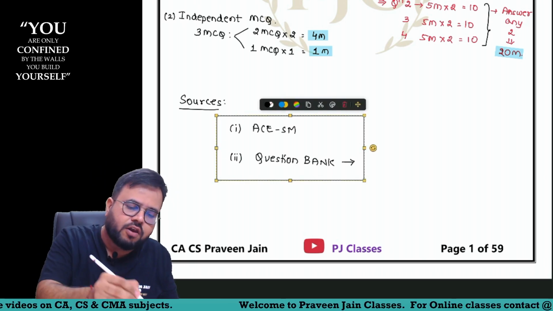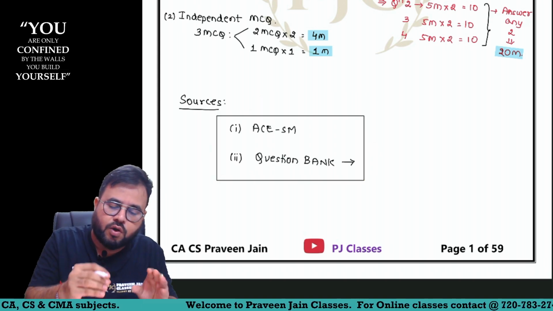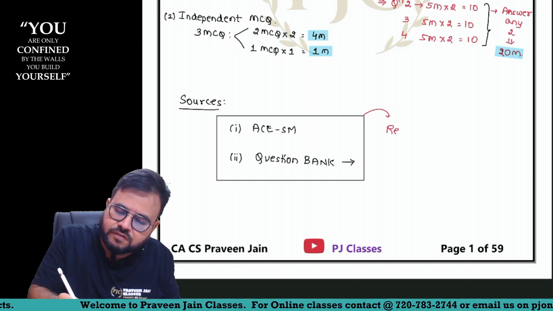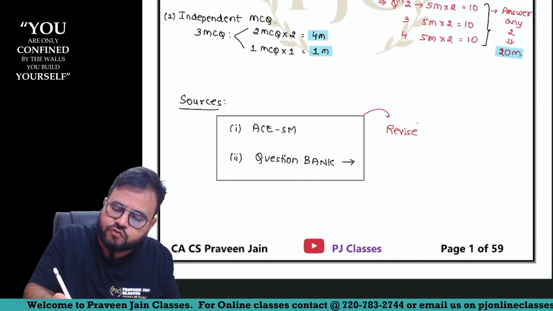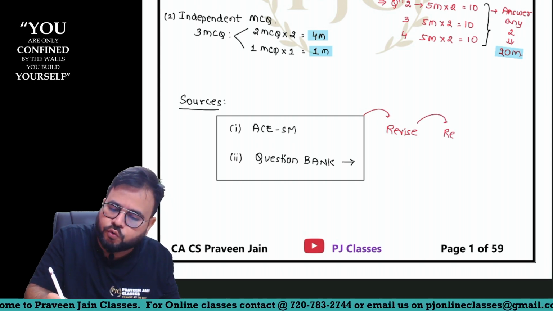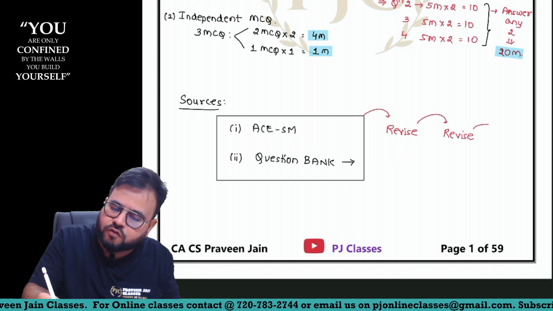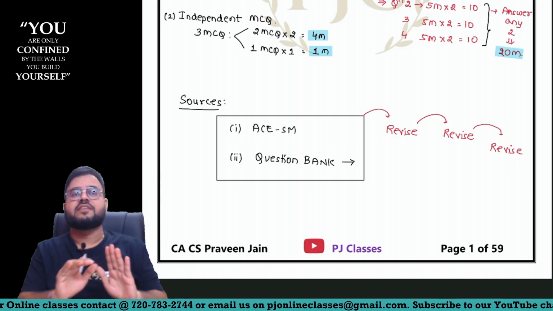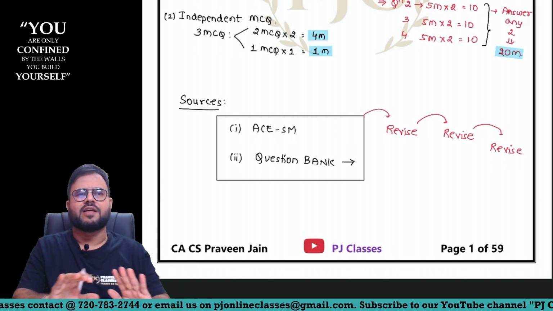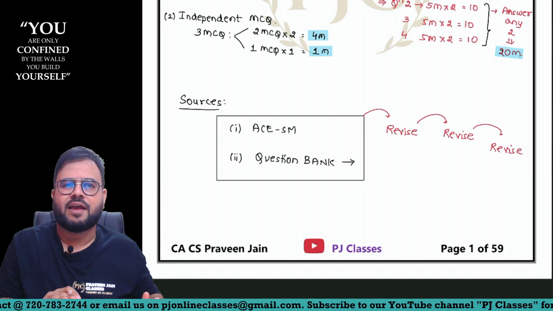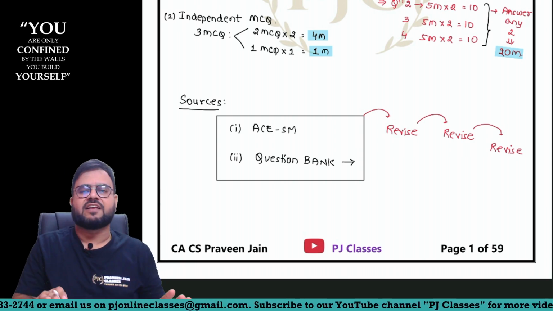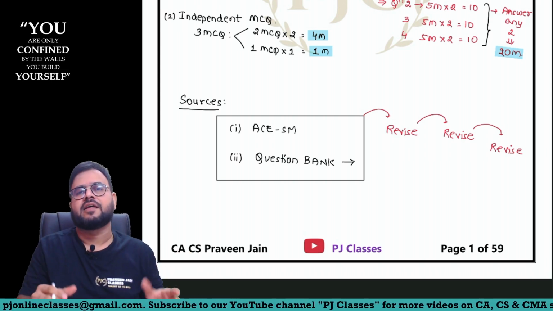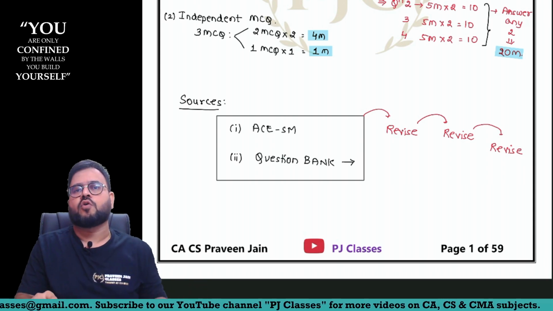And if it is over, matlab you are done with both the things, sir, again what I will ask you is revise. Sir, even if revision is over, again I will ask you to revise. And if this is also over, again I will ask you to revise. That's it. These are the only two sources which are required. So no chart book is required and no summary notes are required. Our main material itself is summarized in such a manner you need not refer any other book on this earth.